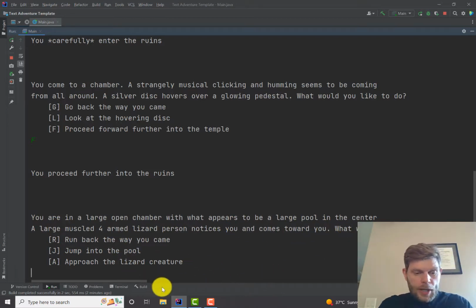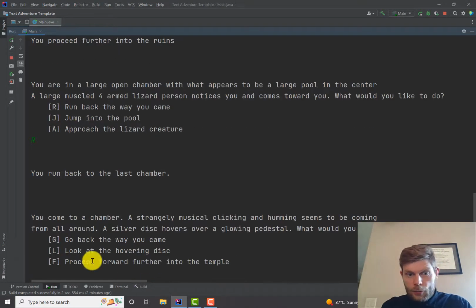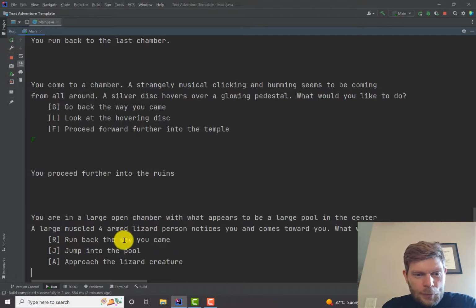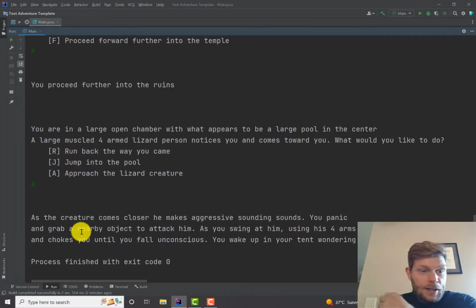We could run back the way we came just to see that we can go from room to room. I'll go forward again. It's back the same. The same lizard person has noticed me and is coming towards me. Instead of running back the way I came or jumping into the pool, I will approach the lizard creature. And here's one of the endings.